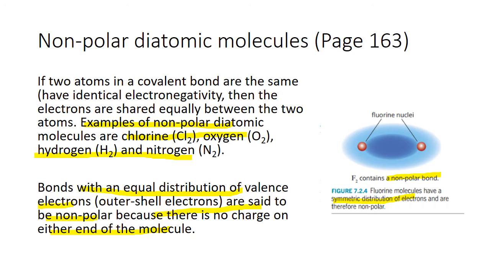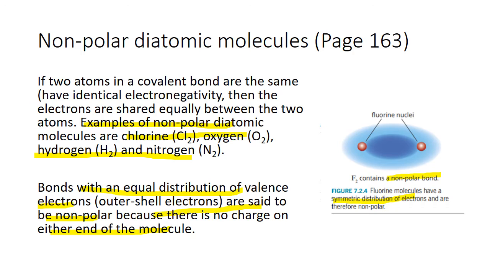If you look at this molecule on the right hand side, you can see that this is a fluorine molecule. The electronegativity value of this fluorine and this fluorine is the same, which means that this is now a non-polar molecule because of the symmetric distribution of electron. Alright, you have to be very clear. For a covalent molecule to be non-polar, the electronegativity value of both atoms has to be the same, which means electrons are being shared equally on both atoms.